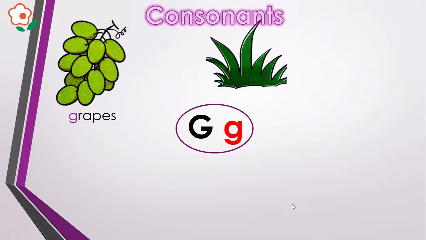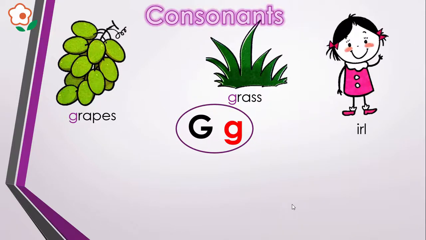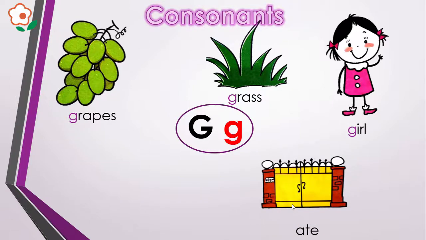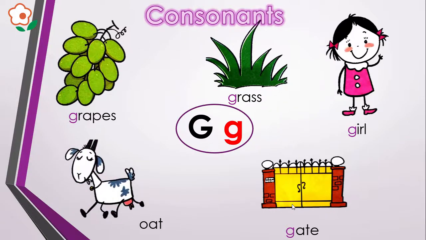Next we have a picture of grass. Say grass and listen carefully. Grass. Yes, it produces the G sound in the beginning. Girl. Girl is also beginning with G, G. And here we have a gate. Say gate. Gate also begins with G, G. And here we have a goat. Goat. Yeah, goat also begins with G, G.